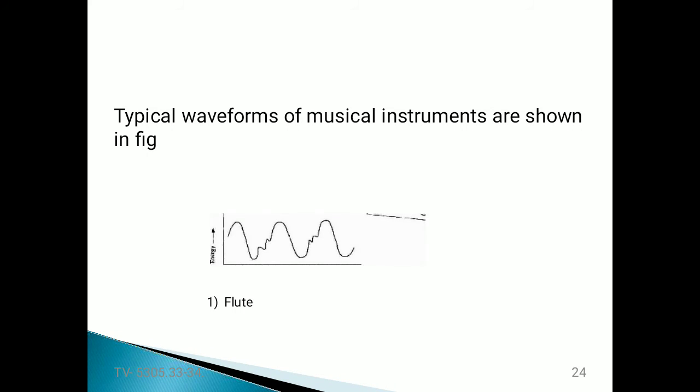The typical waveforms of musical instruments are shown in the figure below. This wave is generated from a flute, and it is drawn between two parameters, energy versus frequency.